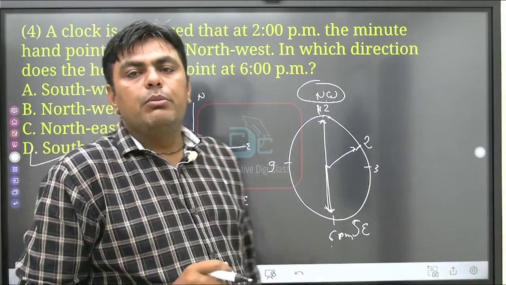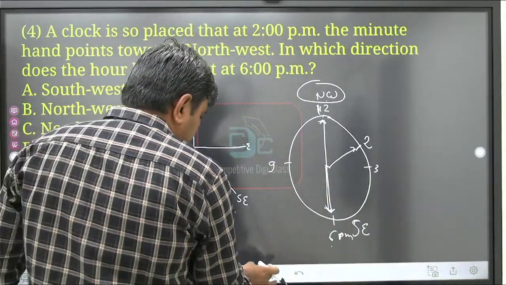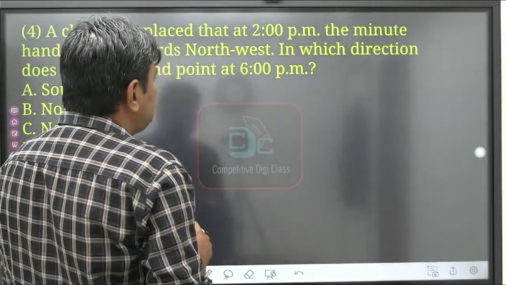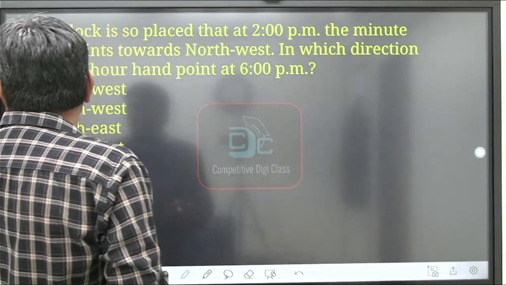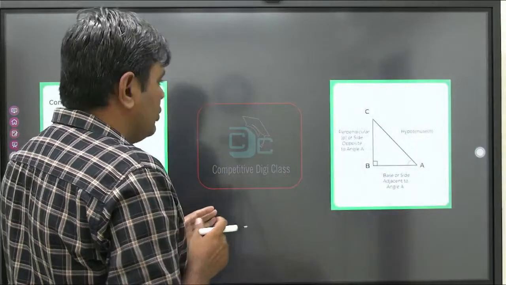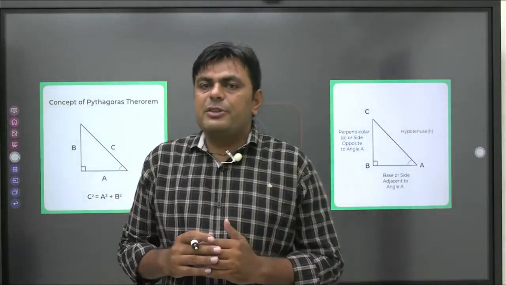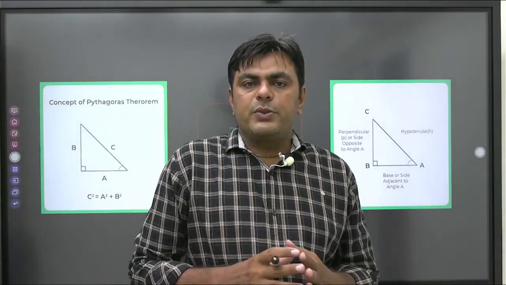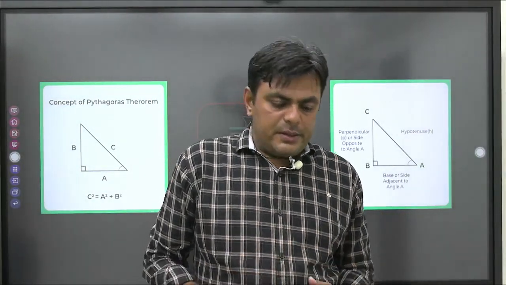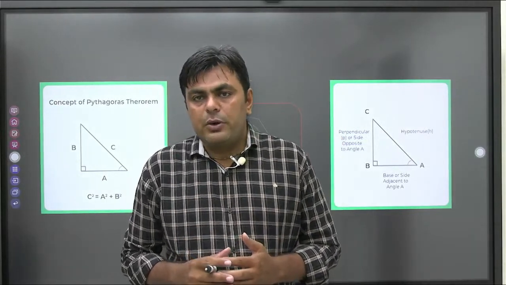Now we'll move towards the next question. We have covered the questions based on simple directions, that is east, west, north, south, and their subordinate directions. Also we have covered questions based on angles as well as clocks.